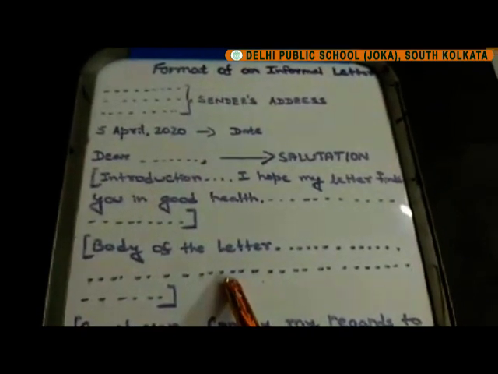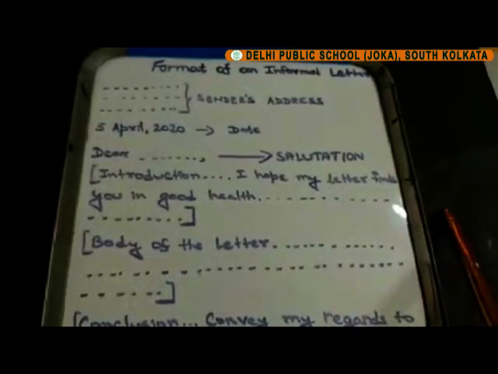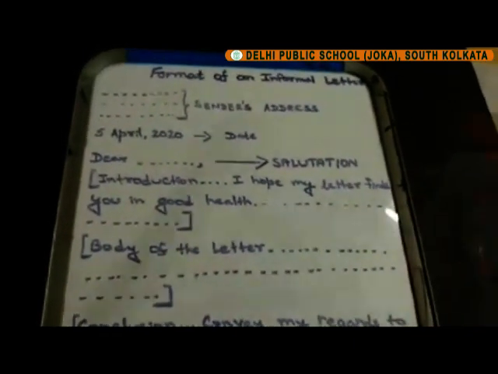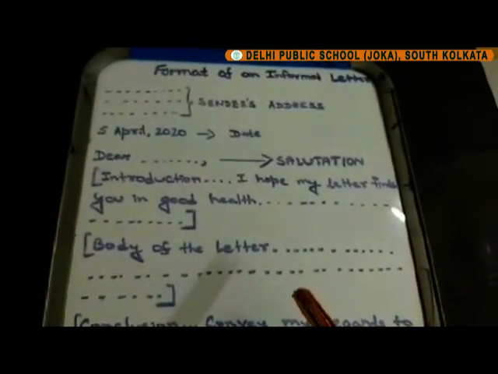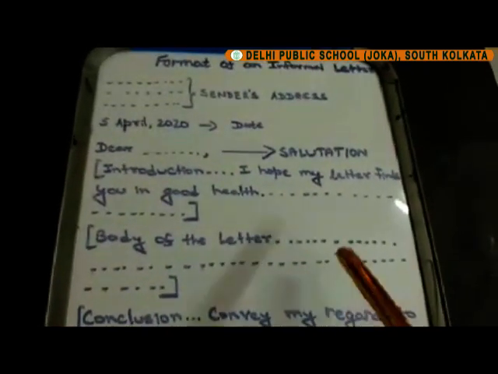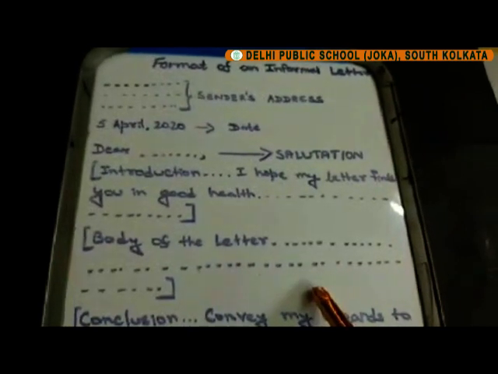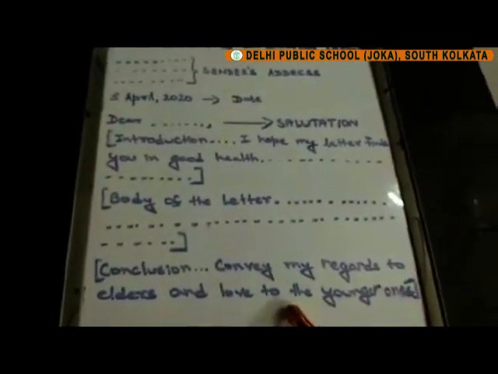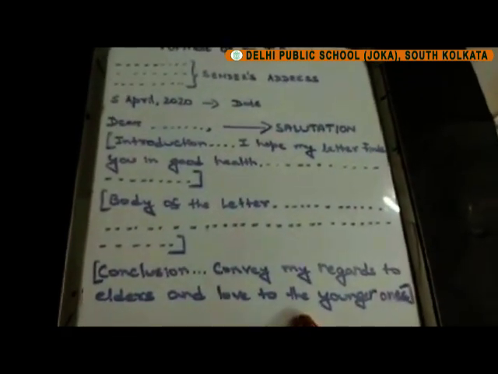Next comes the body of the letter. The body of the letter deals with the topic of the letter, about what we are writing the letter. We have to adjust the language of the letter according to the person we are writing. If we are writing to a friend, the language can be casual, but if we are writing to an elderly person, the language must be respectful and considerate.